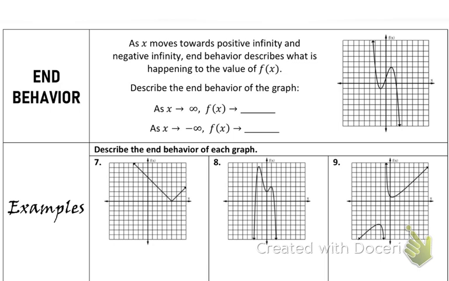All right, instead of saying left and right, we use x values. So if we read this, as x moves towards positive infinity, which direction are we going if x gets really, really big? Right. We're going right.